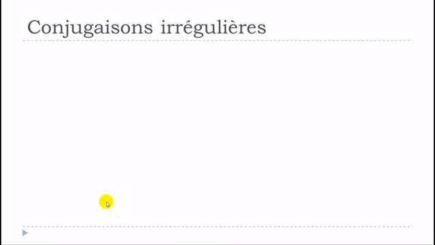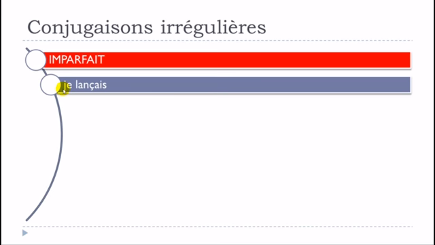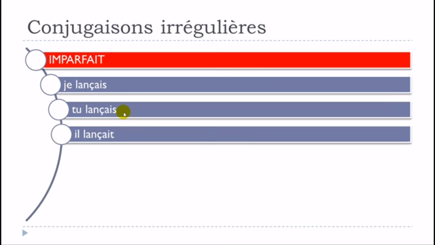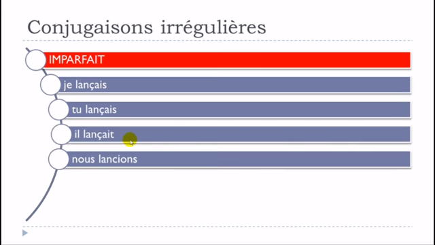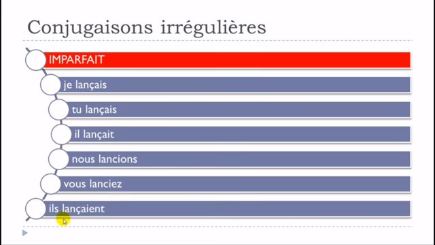So let's have a look at the imparfait form. It goes like je lançais, tu lançais, il lançait, nous lancions. You can see that here you don't need to put the cédille, because when you combine c and e, it's the sound s. Vous lanciez, exactly the same thing for the same reason. And then ils lançaient. So you can see the modifications here, here, here, and here.